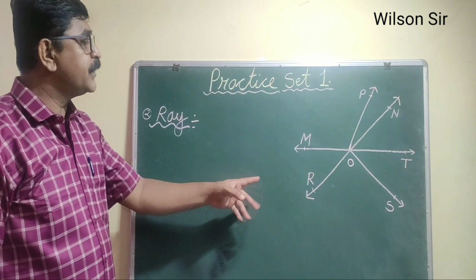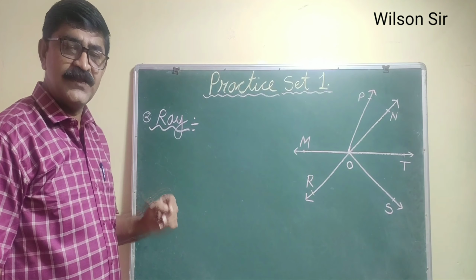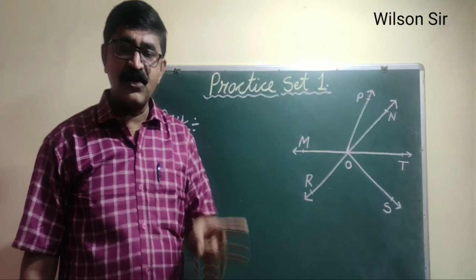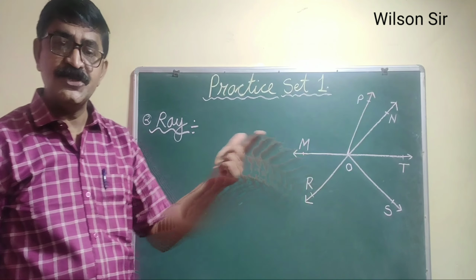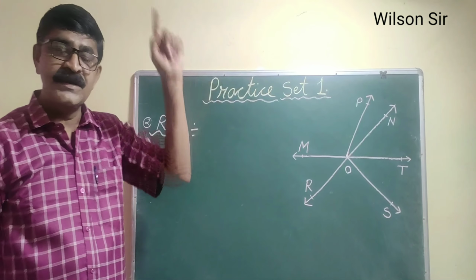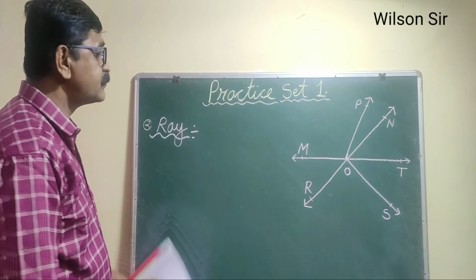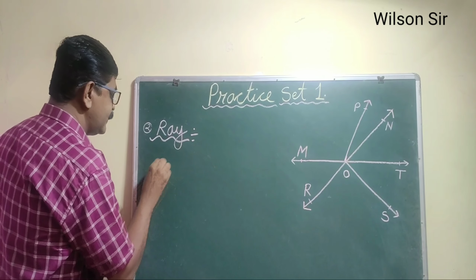Now in this figure we have to find out rays. Can you recall the definition of a ray? A ray has one starting point and another end has an arrowhead showing that the line is extended in an indefinite manner.